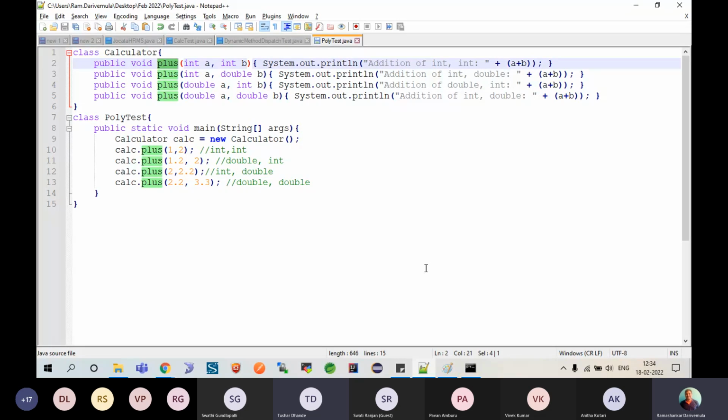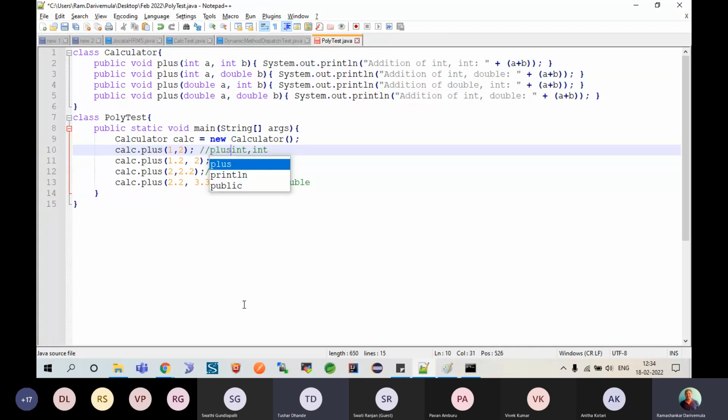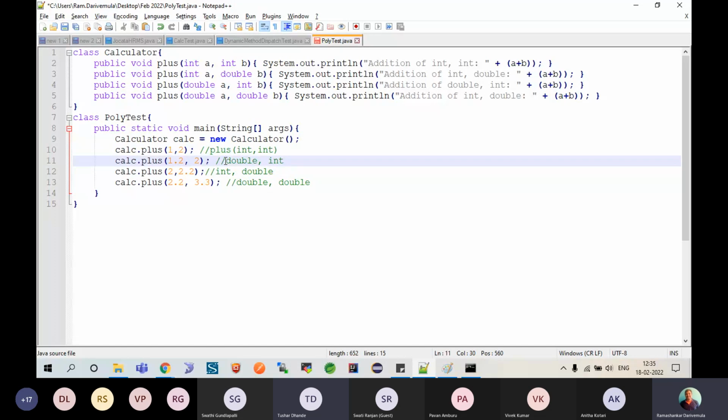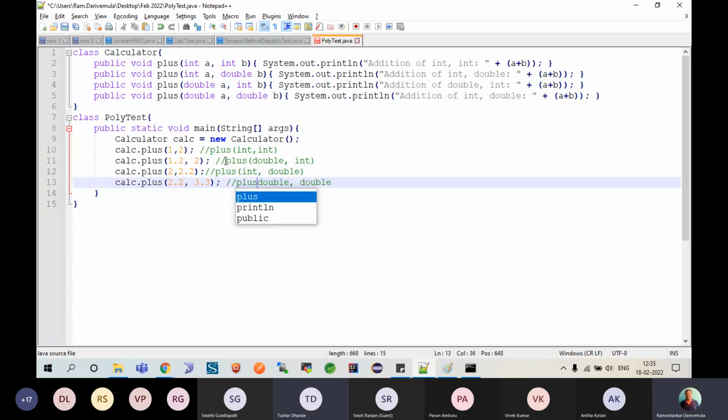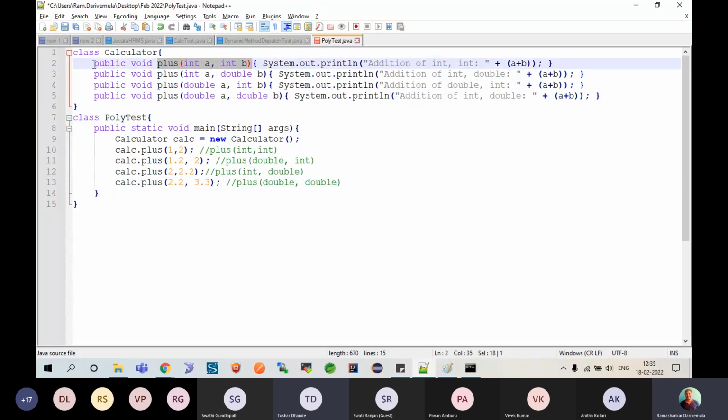You need to understand the way you are calling is what matters. You are trying to call this as plus of int comma int. That's why I have written it here like this. And here you are trying to call plus of double comma int. You are calling like this. Agreed? And here you are calling plus of int comma double. And finally you are calling plus of double comma double. So Java identifies this part. It doesn't really care about this. It cares only about the method name followed by the list or type of parameters till the bracket ends.